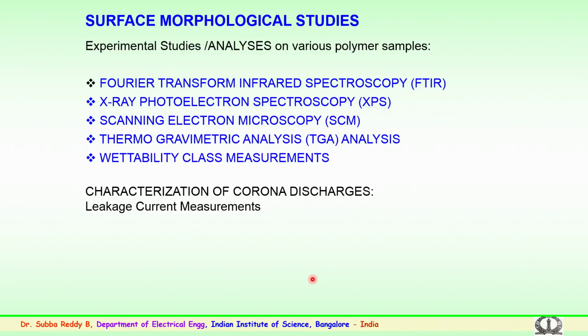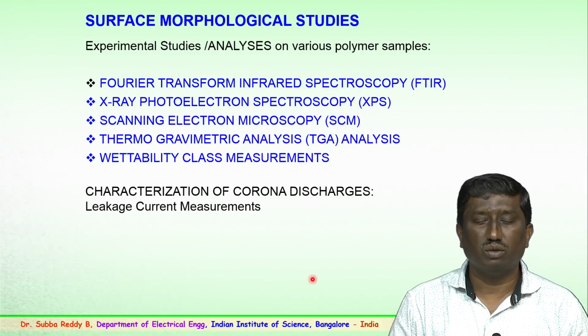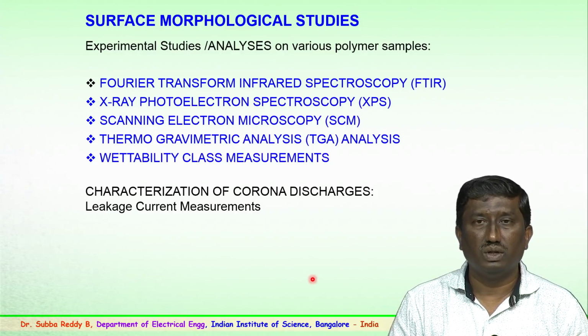So, as mentioned, we have seen the corona phenomenon which is impinged on the sample. Later on, to find out the performance of this rubber sample, several surface morphological studies have to be carried out. These surface morphological studies will give you the analysis on the samples which are used for experimentation.